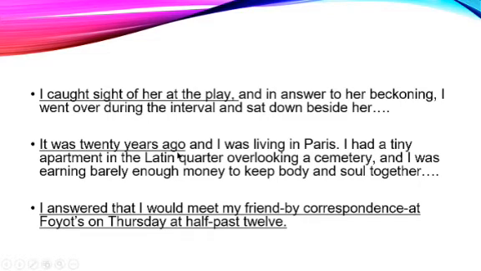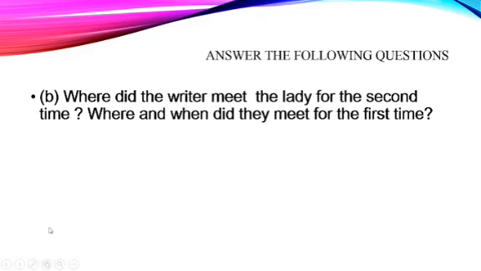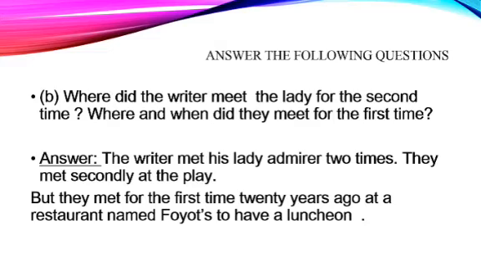So they met two times, and they met where? They met at Feuerts. So the answer to this question, where did the writer meet the lady for the second time, and where and when did they meet for the first time? The writer met his lady admirer 2 times. They met secondly at the play, but they met for the first time 20 years ago at a restaurant named Feuerts to have a luncheon.